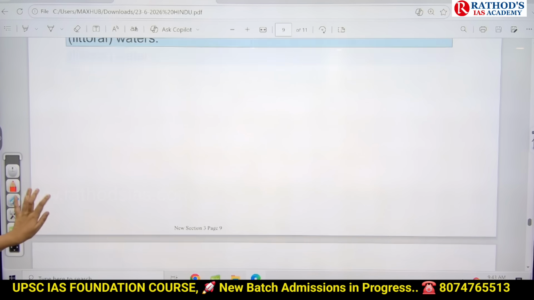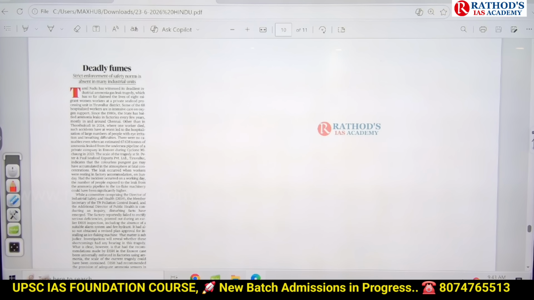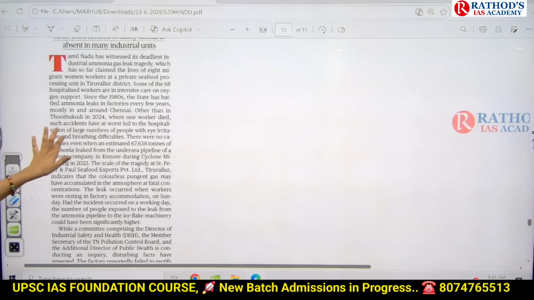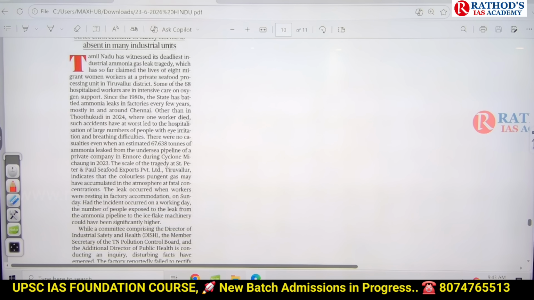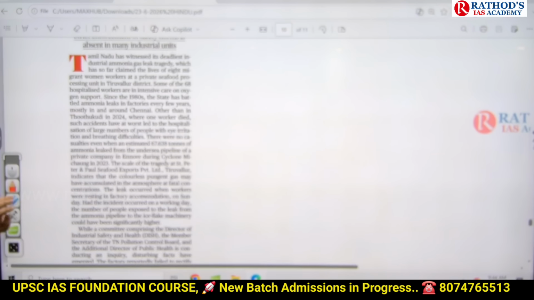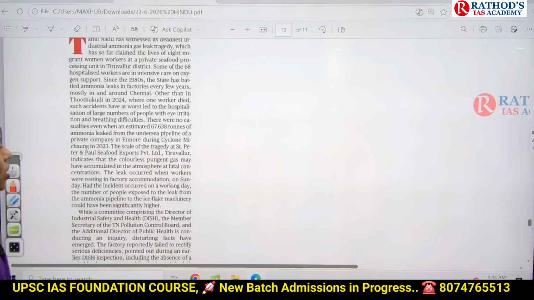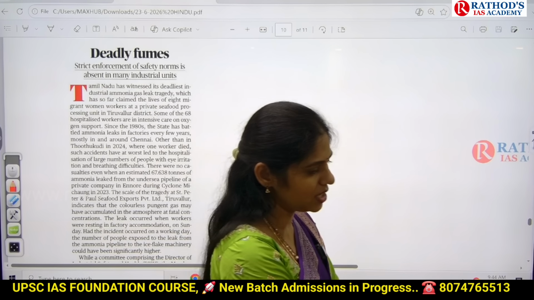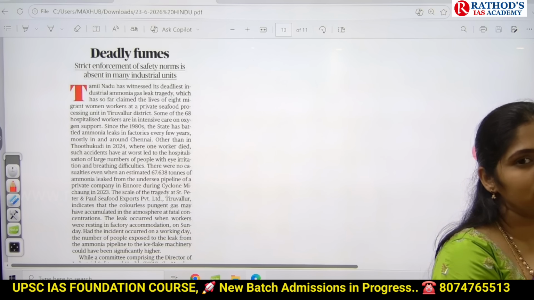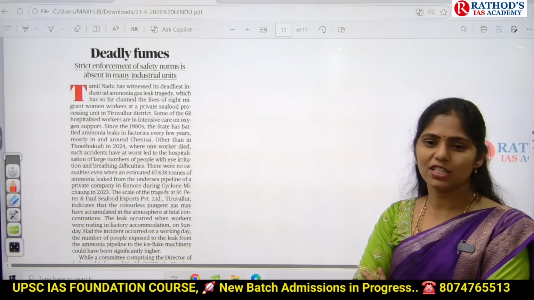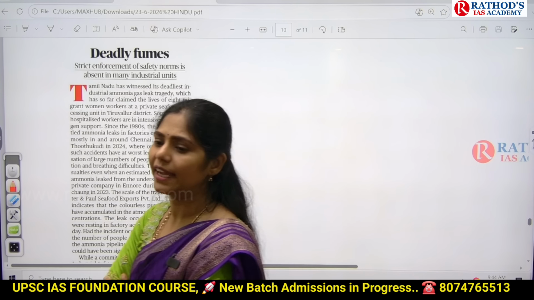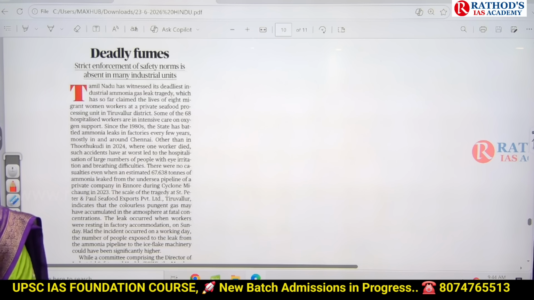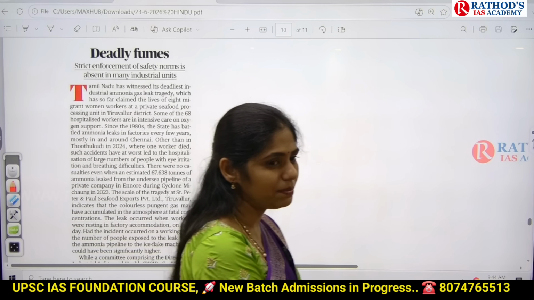Okay, see this article guys, it is talking about deadly fumes. Tamil Nadu has witnessed its deadliest industrial ammonia gas leak tragedy. Today's article says that so far 8 people have died and many were admitted to hospital. It happened in a private seafood processing unit. So here is how you can get a question: recently we were discussing lots of industrial disasters. In Tamil Nadu, there is a place called the Sivakasi region, which is very famous for firecracker industries. Every year, at least 7 to 8 times, you will see a blast in this industry.